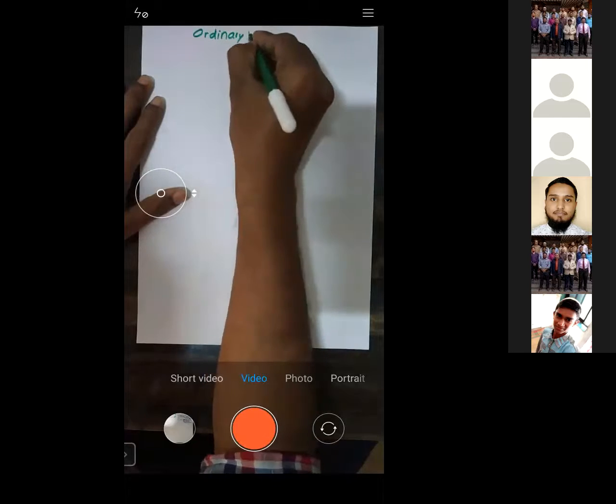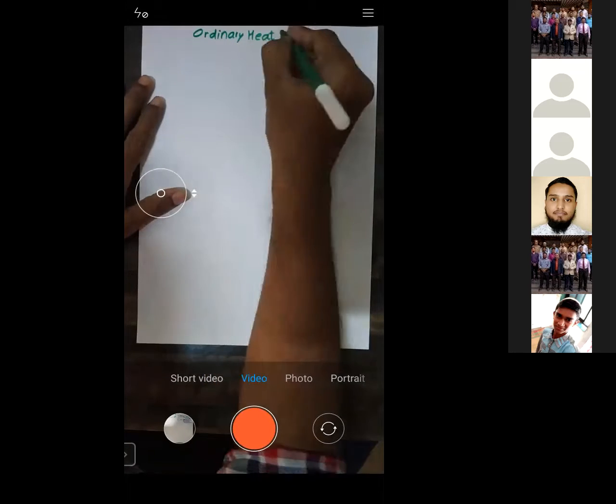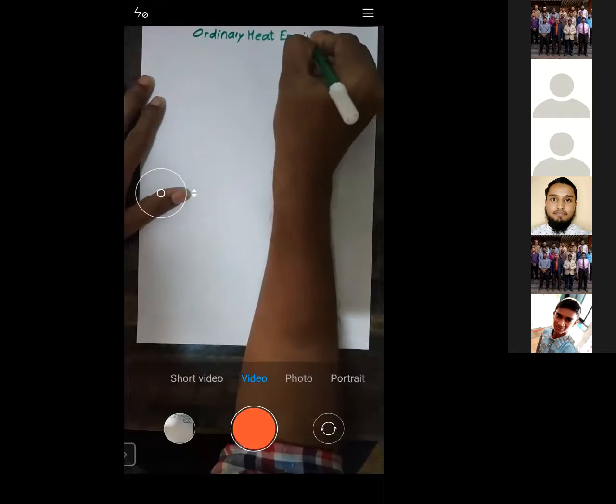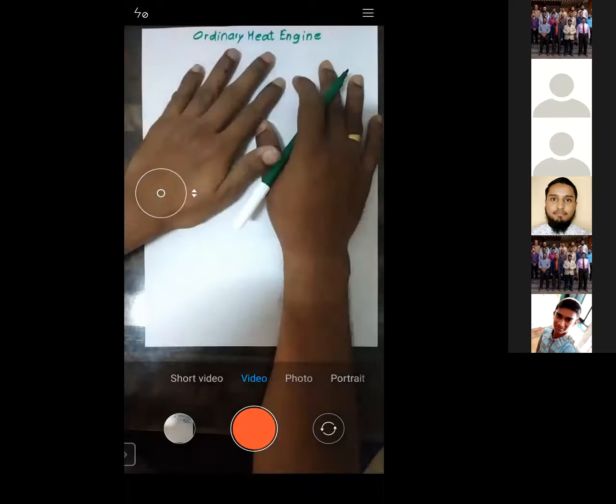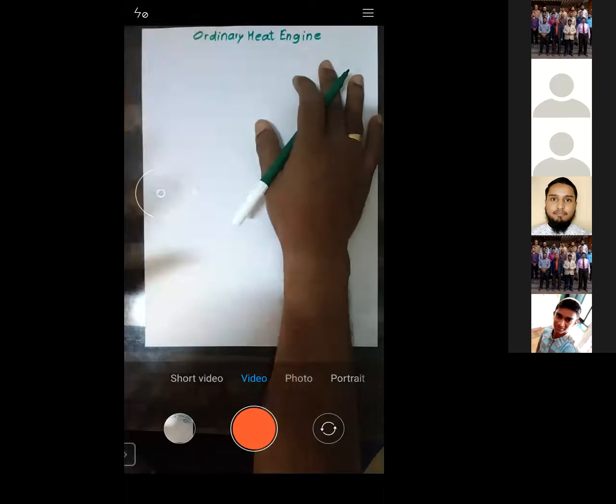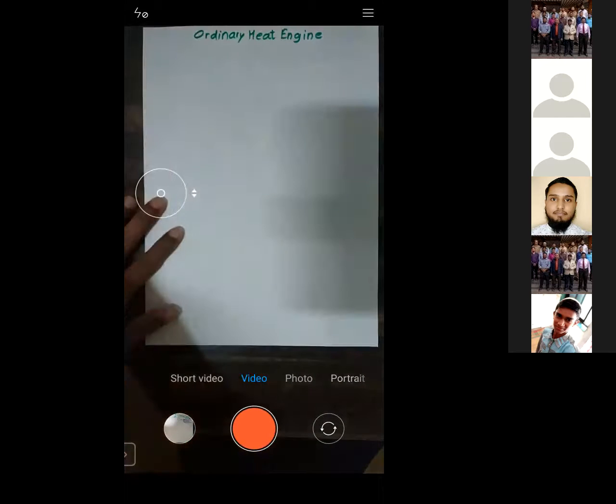Ordinary heat engine. Try to understand, this is a very important concept. What is called an ordinary heat engine? Ordinary means simple. It's not Carnot. An ordinary heat engine is a simple heat engine which is not a Carnot engine. Now let us start with that.